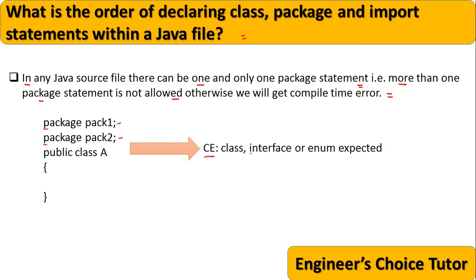What is that compile time error? Class, interface or enum expected. And at which line will you get it? At the second line, because in a Java source file only one package statement is allowed. The compiler will read the first package statement, the criteria is fulfilled, and when it comes to the second package statement, it will throw a compile time error: class, interface or enum expected. So only one package statement is allowed in one Java source file.